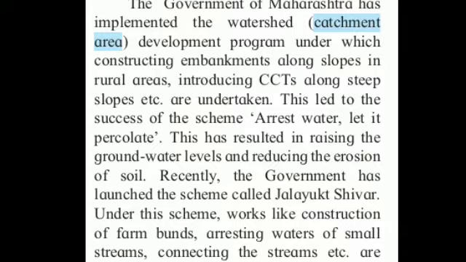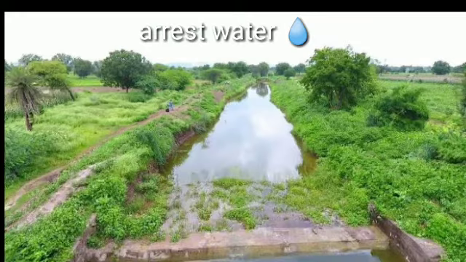Recently, the government has launched a scheme called Jalayukt Shivar. Under this scheme, work like construction of farm bunds, arresting water of small streams, connecting the streams, etc. are being carried out on a large scale. Now see student, if you stop water, you percolate water. Percolate means we can save water.